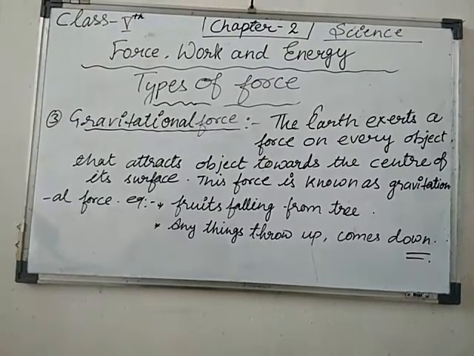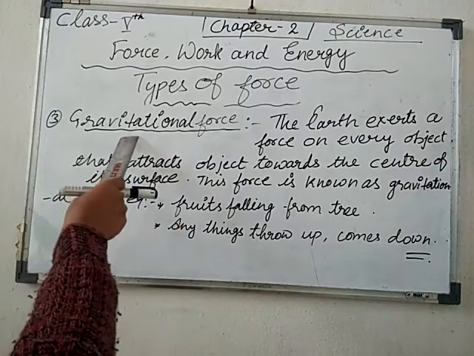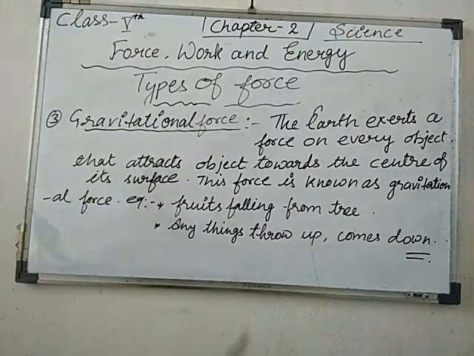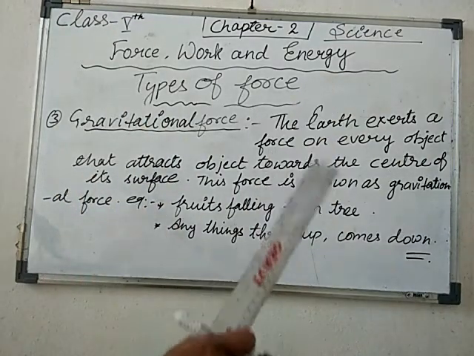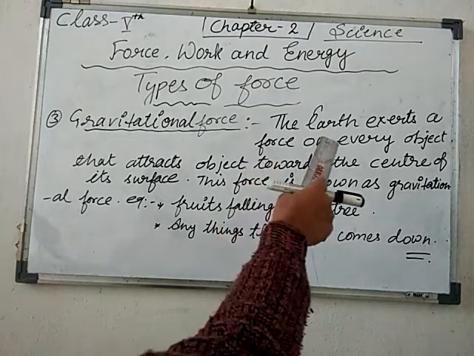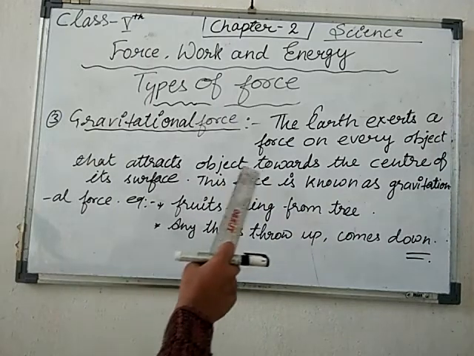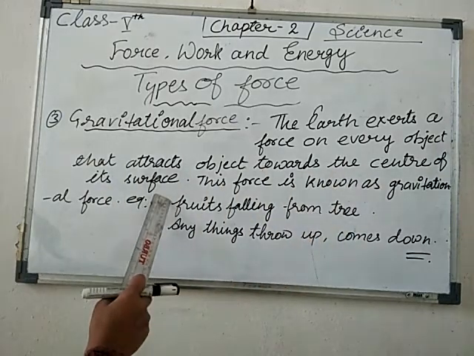The next one is gravitational force. Gravitational force means gravity, and you know our earth exerts a force on every object and pulls it towards its own surface. The earth exerts a force on every object that attracts the object towards the center of the earth.